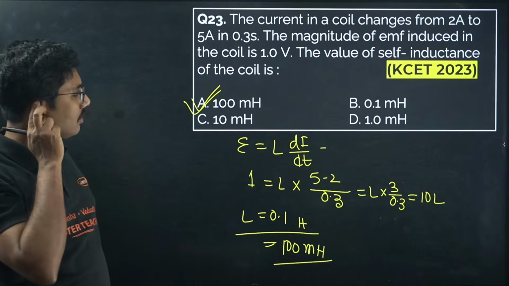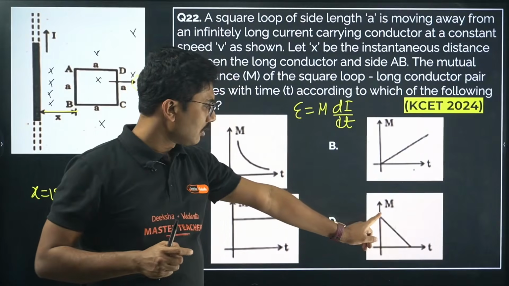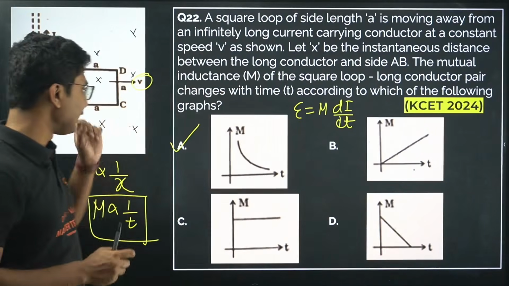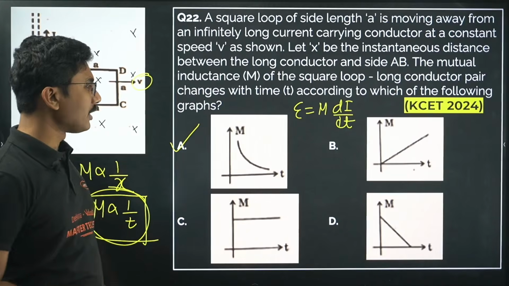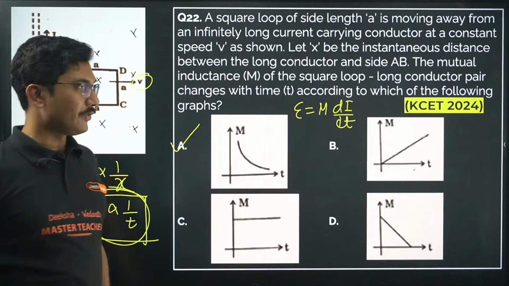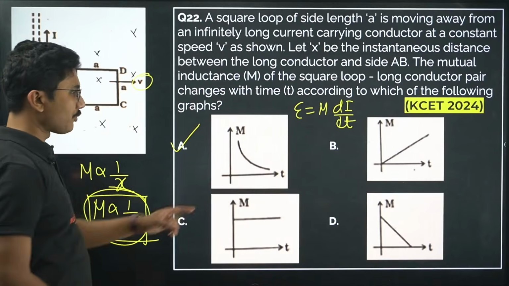Which one? Why not D? This one, or are you saying this one? This is also decreasing, but here the decrease is happening inversely. Inverse proportionality means it will be a non-linear graph. Here it is a linear graph. So that is why it is only option A, not option D.